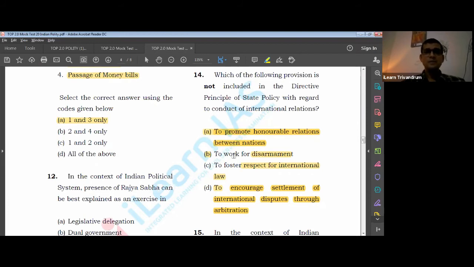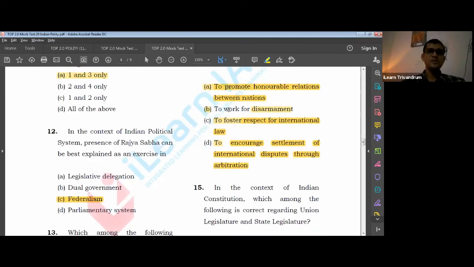Okay, disarmament, we are still debating about it, whether we should actually sign so many documents related to nuclear weapons. So there remains a question, and it was left open. That was the reason why we did not include that in DPSP. Okay, however, yes, respecting international law is something that India has always maintained. So you can definitely know that this is a part of DPSP also. Okay, it should be a part of it. So the best one to be eliminated is definitely the disarmament one.